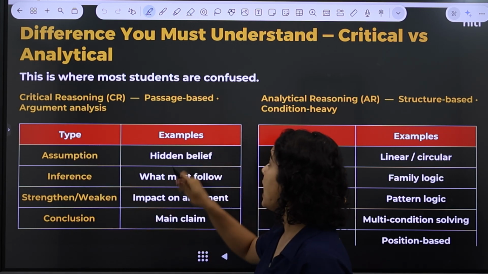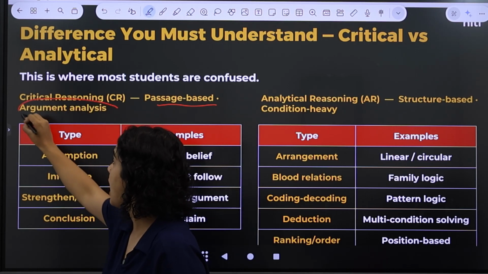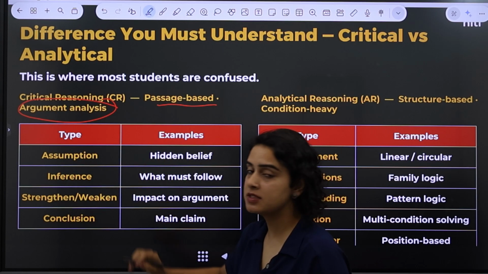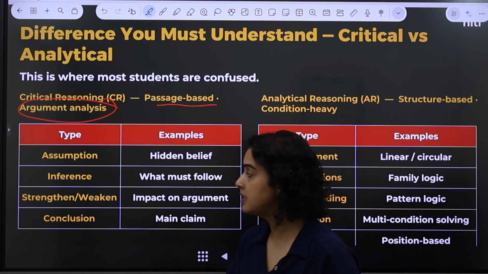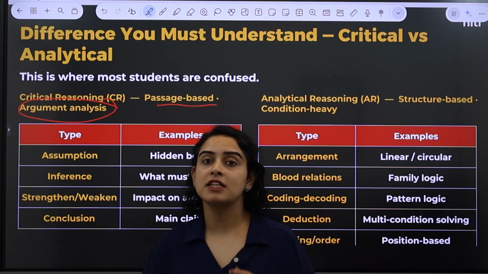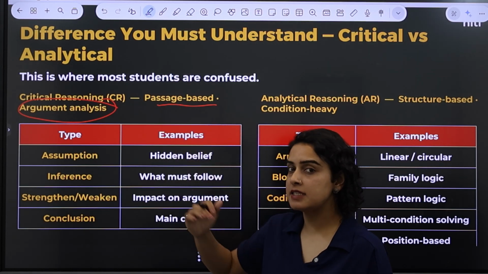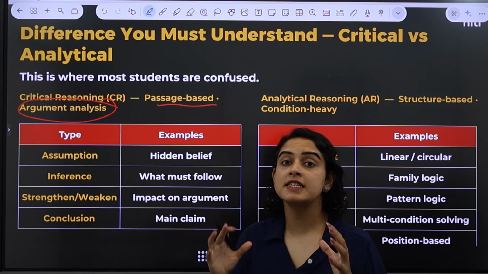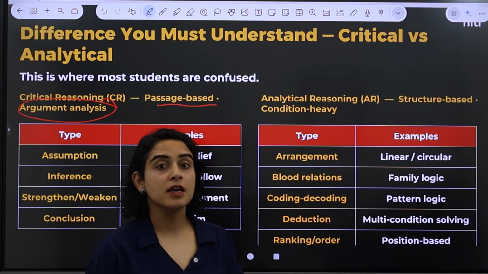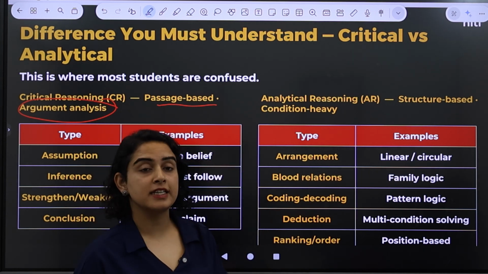Critical reasoning is passage based, and it is more about analysis of the argument. The questions that you will have will be around assumptions, reasoning, inference, strengthening or weakening of arguments, and finding inference or conclusions. In the past few years, we have seen an increase in the number of critical reasoning (CR) questions. However, in the very recent CLAT 2026, we saw an increase in the number of questions around analytical reasoning.